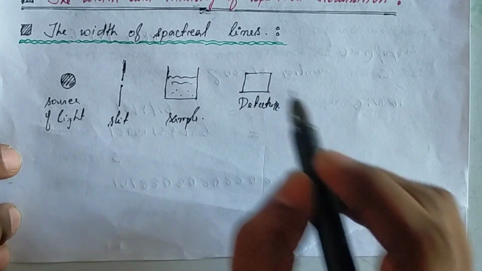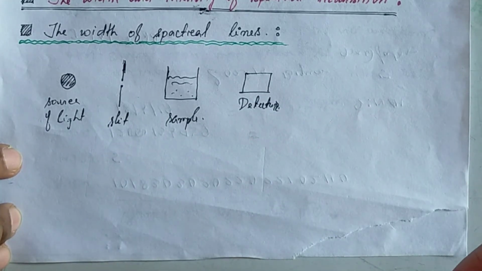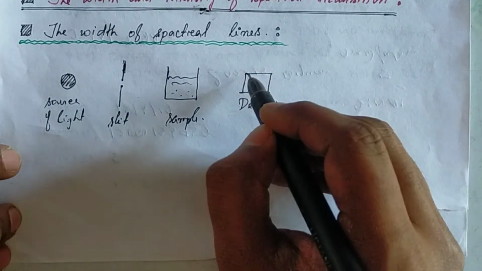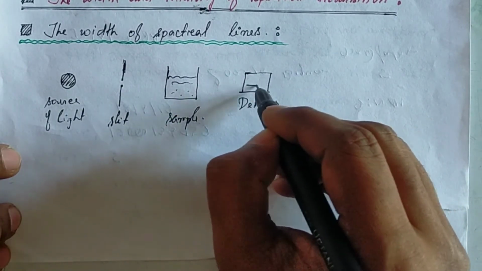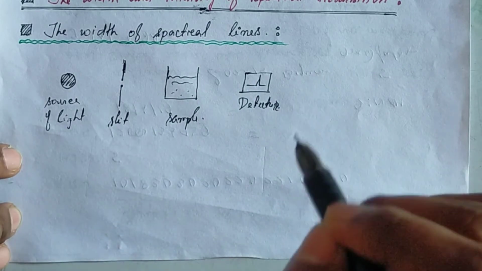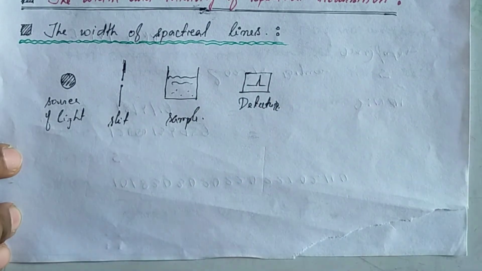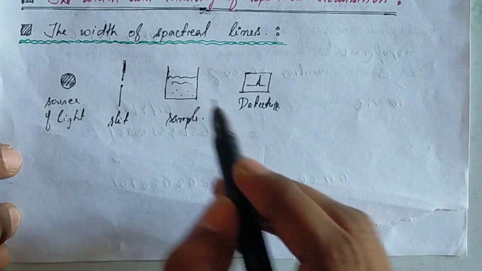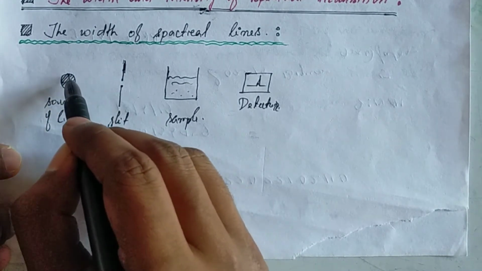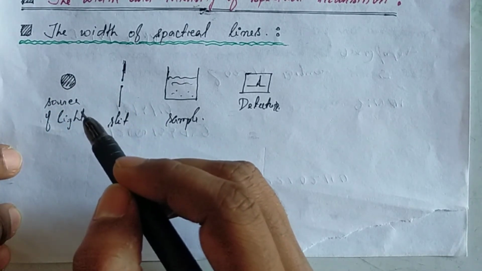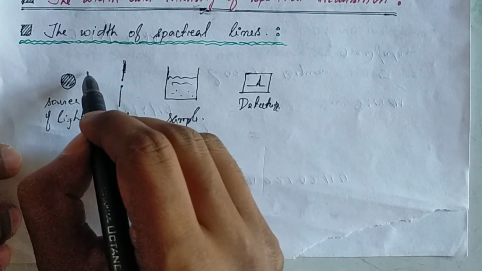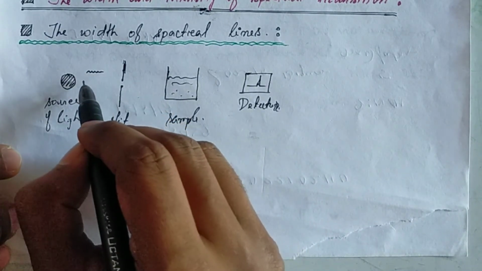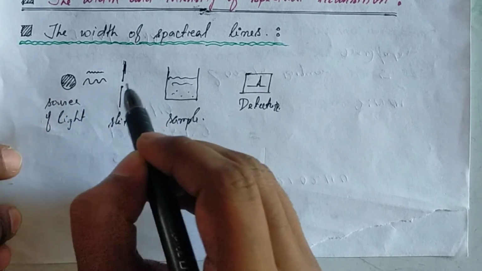There are different types of detectors available. Suppose this is the detector where we will obtain a graph with a peak. From the light source, different frequencies will be emitted. Suppose this is one frequency, and this is another frequency.